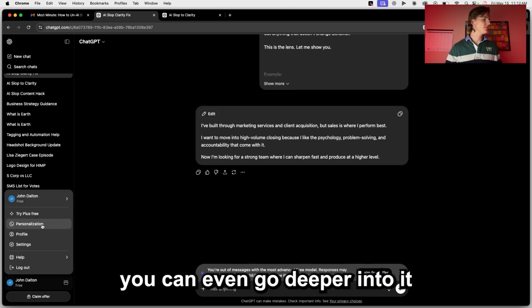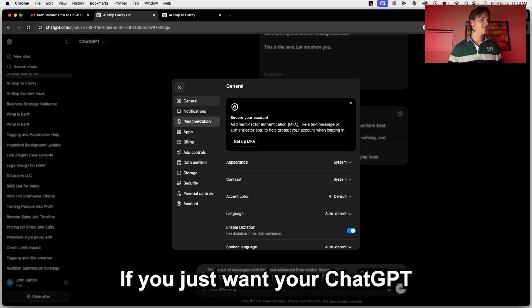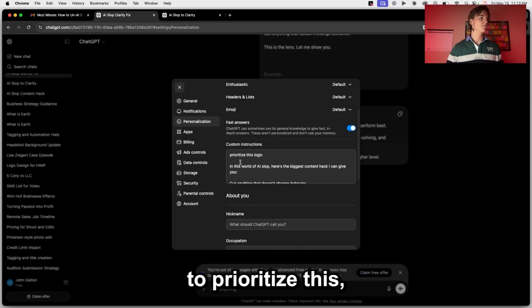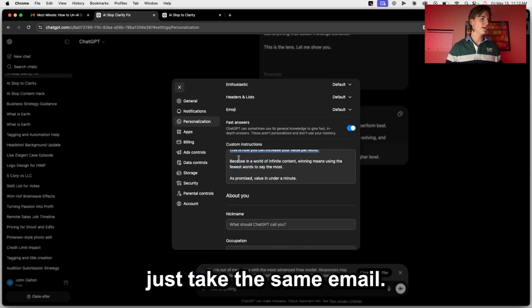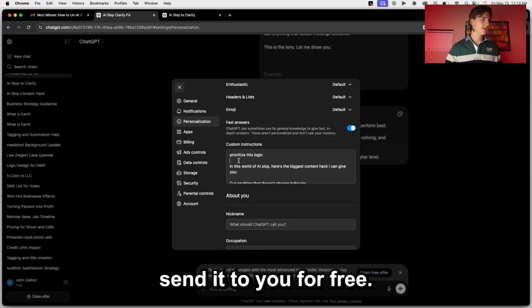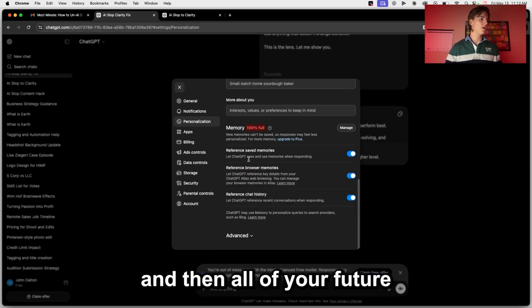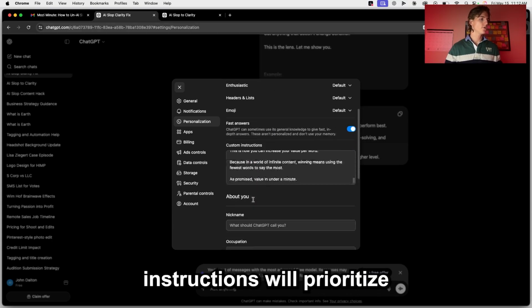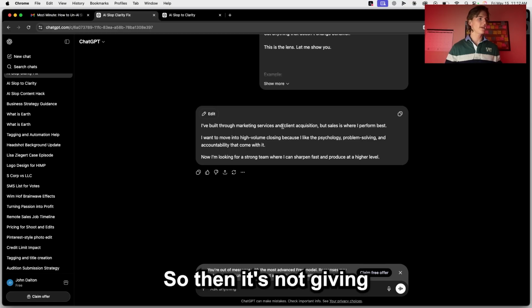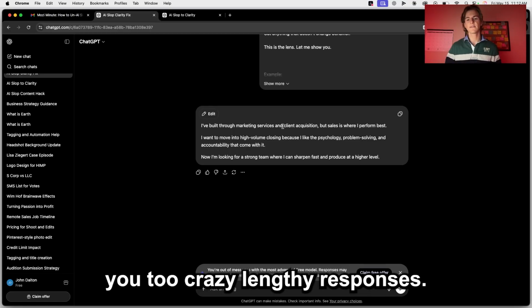And if you really want to, you can even go deeper into it within your settings. If you just want your ChatGPT in general to prioritize this, just take the same email. Like I said, I don't mind sending it to you for free. You just say prioritize this logic. So then all of your future instructions will prioritize that level of thinking, so then it's not giving you too crazy lengthy responses.